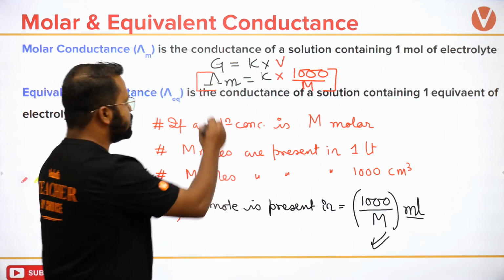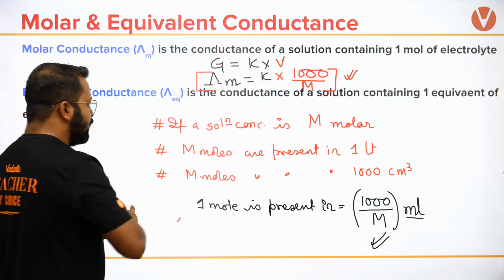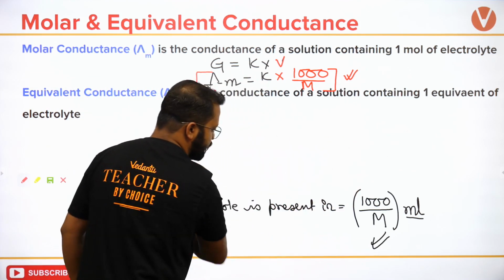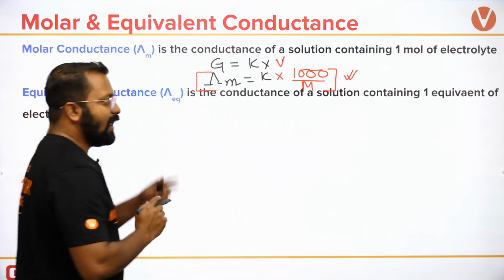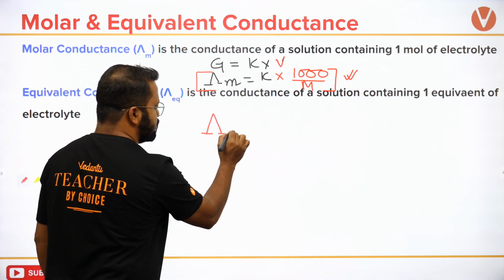ठीक है? So इस expression को हमने use करना है. Similarly, if I calculate equivalent conductance, तो expression में बहुत ज़्यादा difference नहीं है.